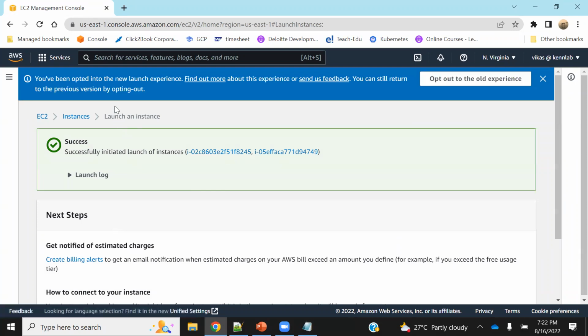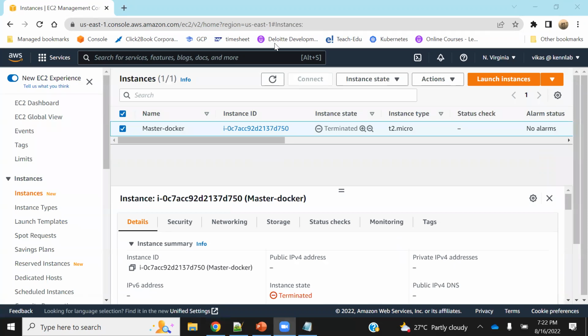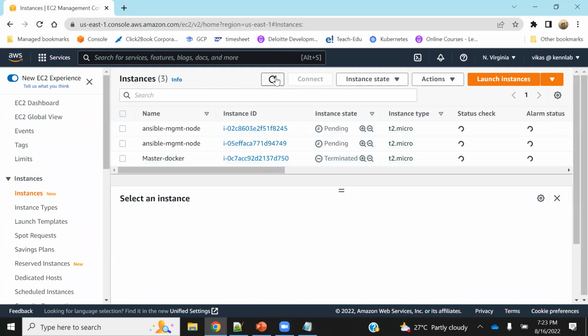So let me go back and see what has happened. Any limitation in the host inventory on the number of IP addresses? No, there is no limitation on the number of IP addresses. You can add any number of IP addresses. It is not a serial or a parallel execution; it will depend on the tag which you give. I'll come to all those things. So you can put any number of IP addresses. That is not at all going to cause a problem.